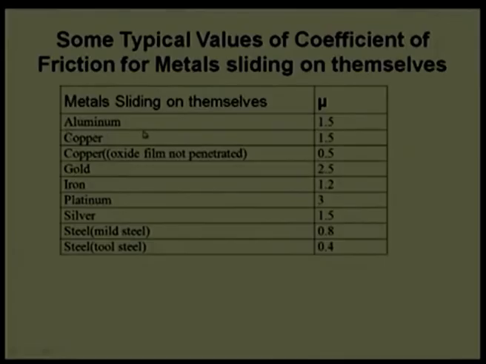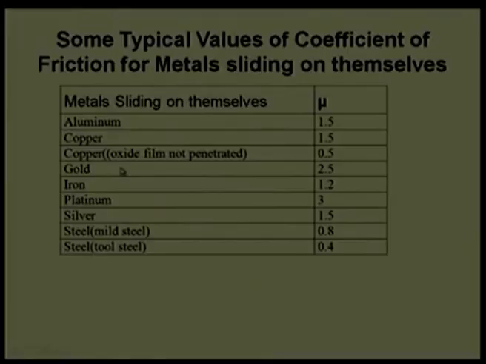It says aluminum versus aluminum. When aluminum rubs over aluminum under pressure or force, having relative velocity, it shows a coefficient of friction of 1.5. Amazing. We normally believe that the coefficient of friction will not go beyond 1.0. And here we are showing a coefficient of friction of 1.5. Similarly, when copper rubs over copper, it gives a coefficient of friction of 1.5. Interestingly, this value cannot be repeated again and again. This is just a mean value. There will be some variation in the coefficient of friction.